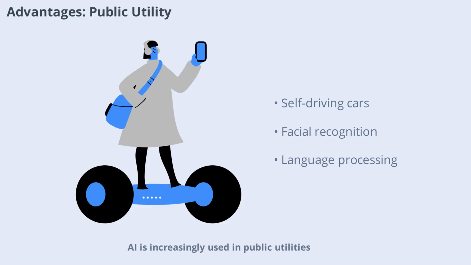AI is increasingly used in public utilities, making life safer and more convenient. Self-driving cars promise safer journeys, while facial recognition enhances security. Natural language processing powers search engines, spelling checkers, and translation tools. These applications demonstrate how AI can improve everyday experiences in public services.